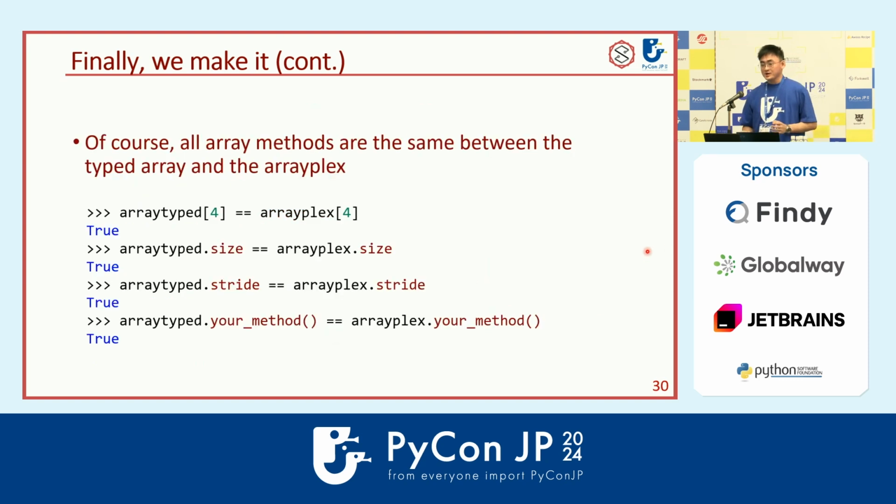And of course, we want to have the same methods between ArrayPlex and the TypedArray. So in our implementation, if you call the getter or setter, it will be the same. And all the properties will still be the same. And any methods in your array will also be the same between the ArrayPlex and the TypedArray.